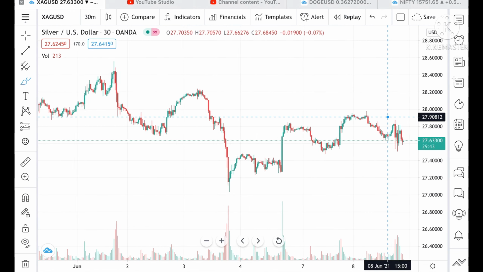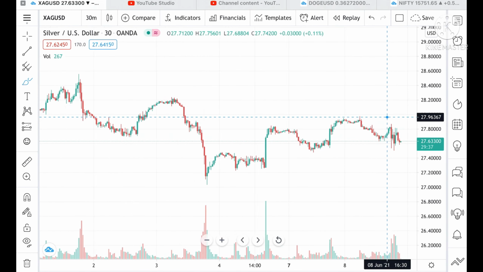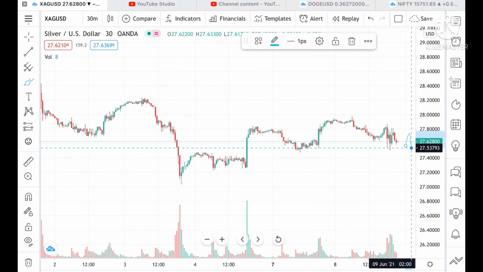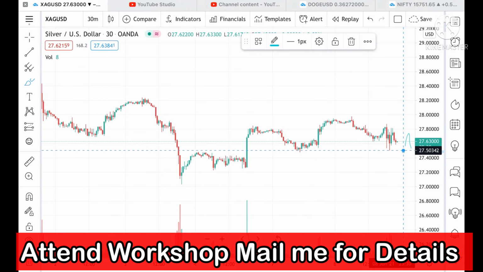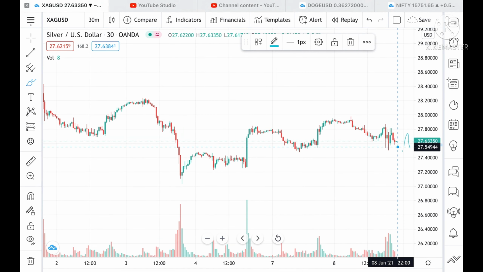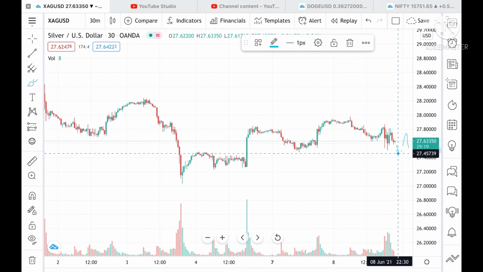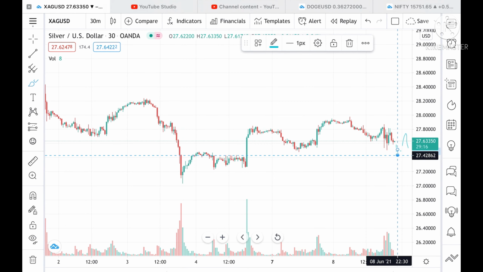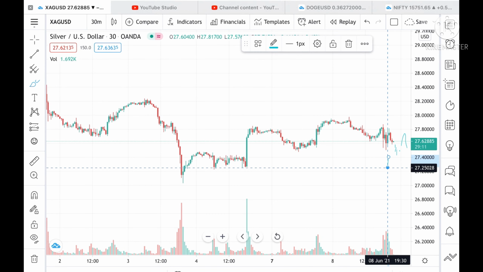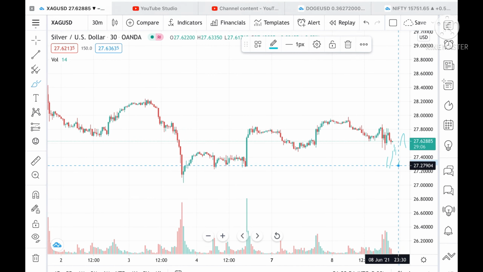So what we can see here is that suppose the price of silver moves below a level of 27.53, then we can see a level of 27.50 after this level. Suppose if it comes close to this 53, then there is high chance that it can break a level of 27.48 and can touch a level of 27.42. Once 27.42 is touched, then we can see a level of 27.25. Once 27.25 is touched, then we can expect that it can break this level and can touch a level of 27.10, and from there it can touch a level of 27.